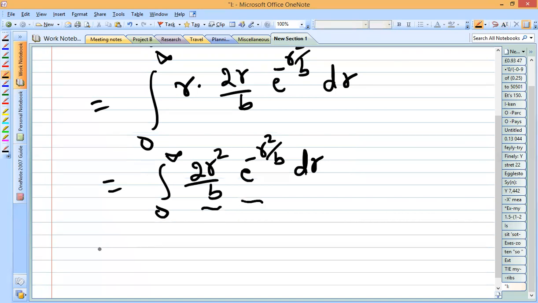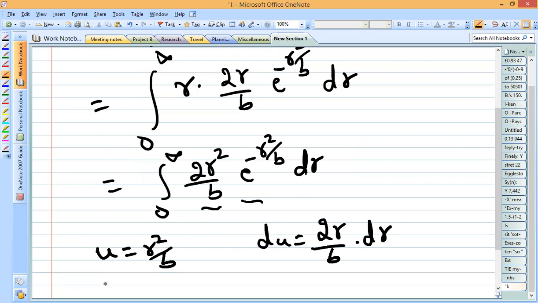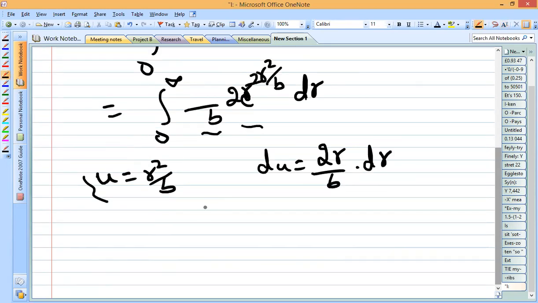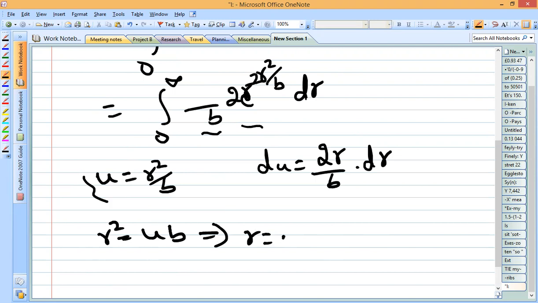So here we are going to put u as r square by b. And when you differentiate this, we'll be getting du is equal to 2r by b into dr. And also from this equation u is equal to r square by b, you can write r square is equal to ub, which implies r is equal to square root of ub. So you need all these substitutions in the integral.